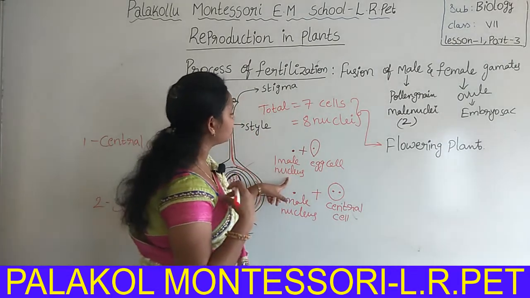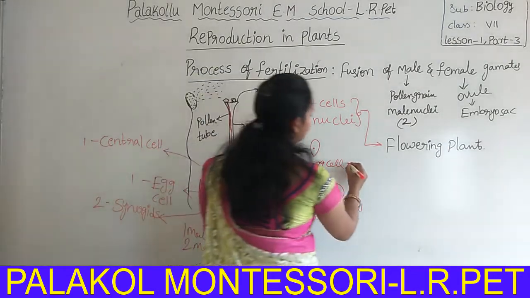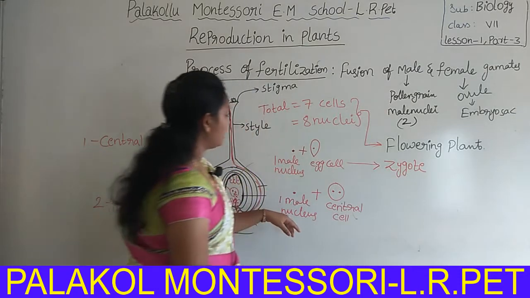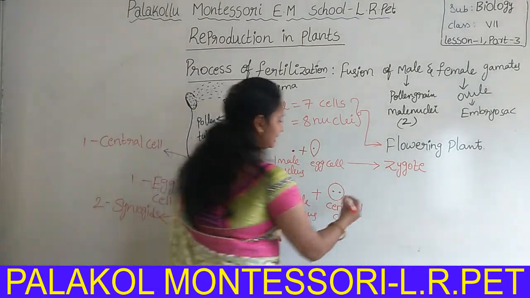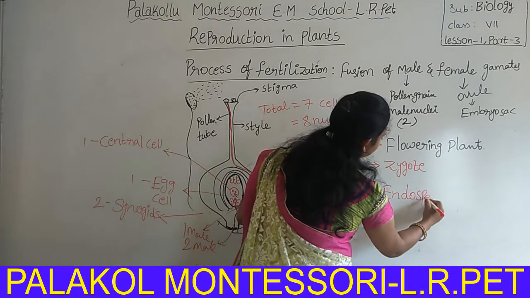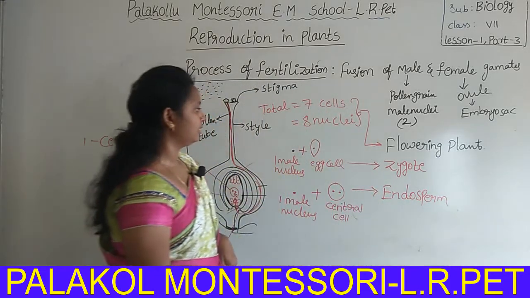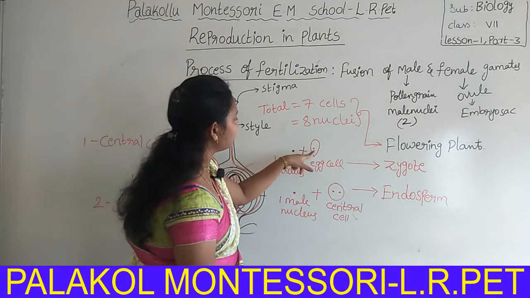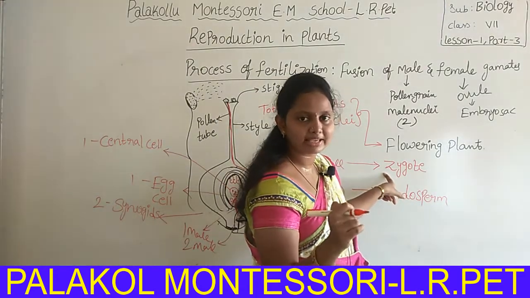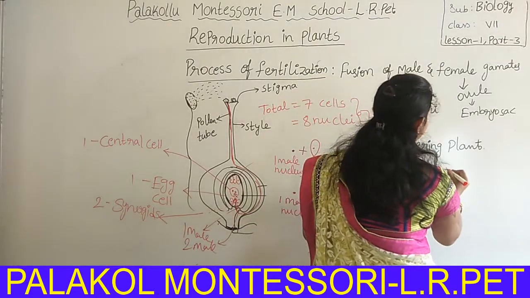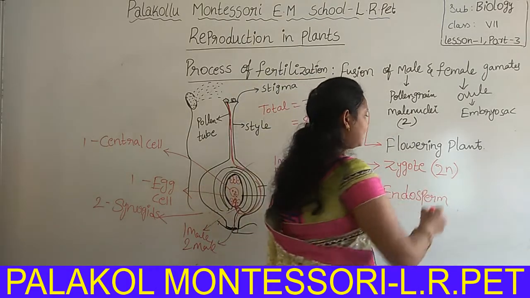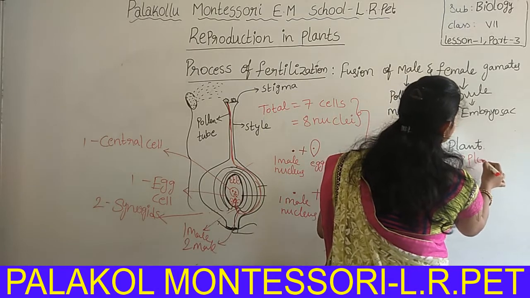One male nucleus fuses with the egg cell to form the zygote, and the second male nucleus fuses with the central cell to form the endosperm. Here one nucleus is present, and here one nucleus is present. Zygote has how many sets? Two sets. That means two sets of chromosomes are present. So zygote is in which ploidy? N means ploidy.